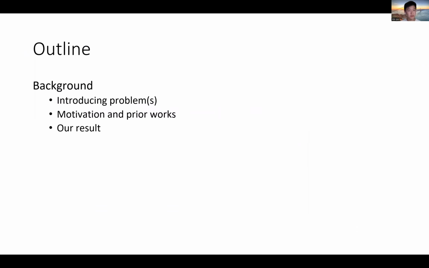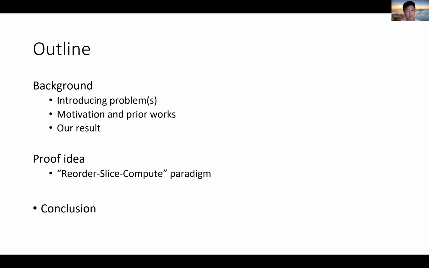Here is an outline of this talk. I will start by introducing the problems, motivating them, and surveying prior works. And then I will summarize our new results. Next, I will give you some high-level proof ideas of our improvements. And then I will conclude with some discussion. So most of this talk will be about privately learning thresholds, and we'll have only one slide covering the quasi-concave optimization result.